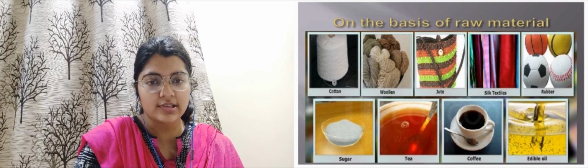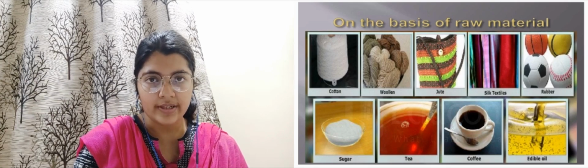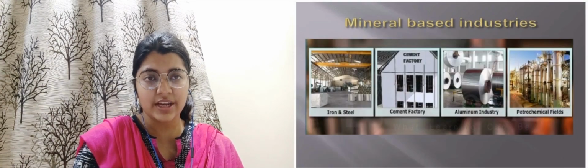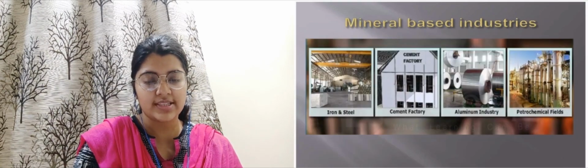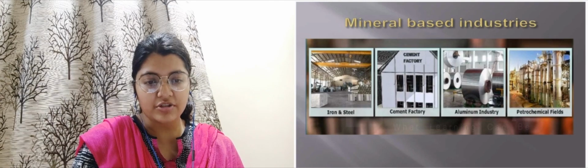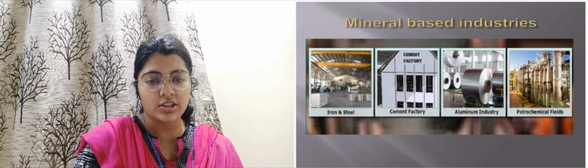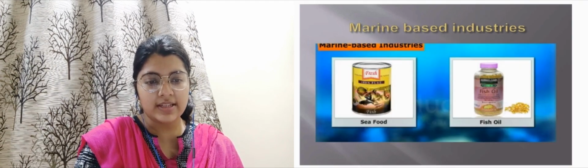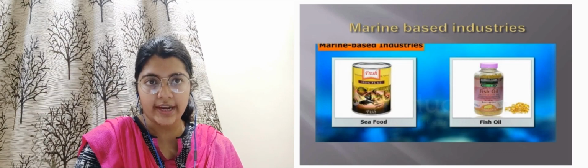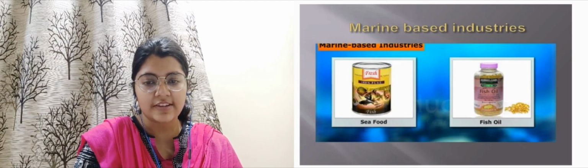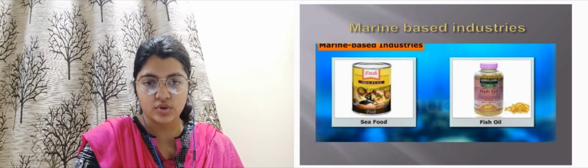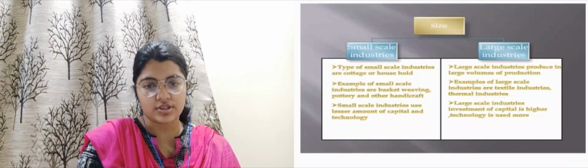These are examples of agro based industries. Next are mineral based industries: iron and steel, cement factory, aluminium industry, petrochemical fields. All these are examples of mineral based industries. Next are marine based industries, where you can have fish oil and seafood.